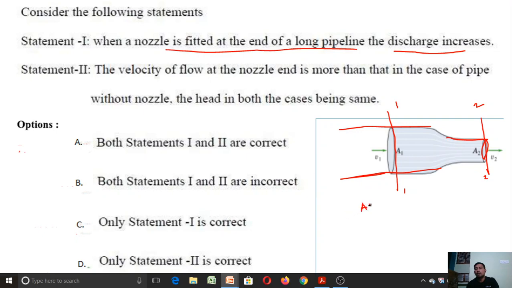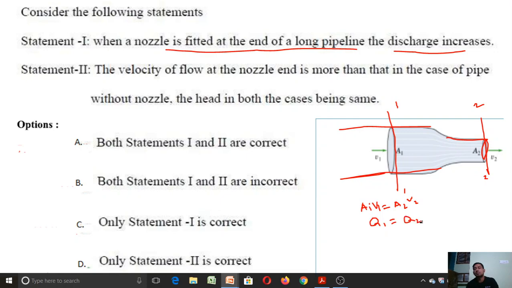A1 V1 is equal to A2 V2 is the continuity equation for these cases. What is A1 V1? This is a discharge Q1 at section 1, right? And what is A2 V2? That is discharge at section 2.